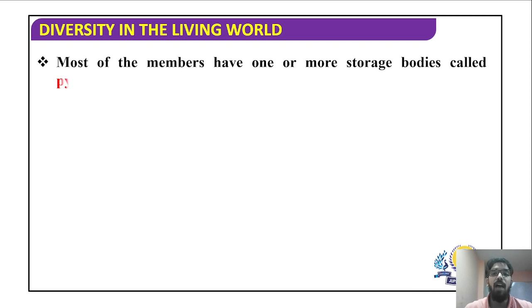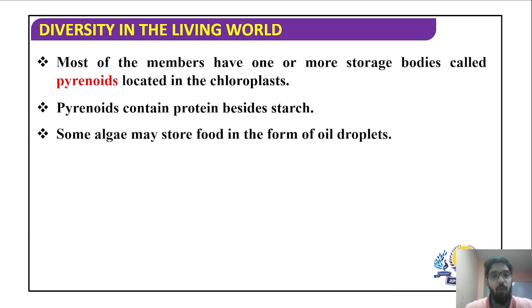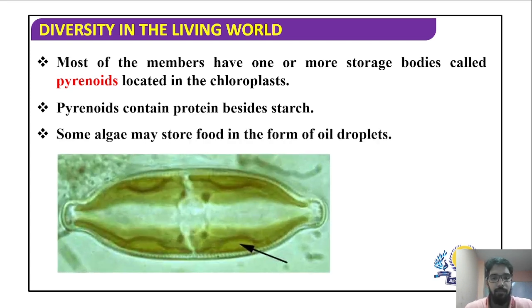Most of the members have one or more storage bodies called as pyrenoids, which are located inside these chloroplasts. These pyrenoids are nothing but protein besides the starch. So they are protein which is covered with starch. Some algae may store food in the form of oil droplets as well. These are pyrenoids, which are seen inside the chloroplast. A point to remember.